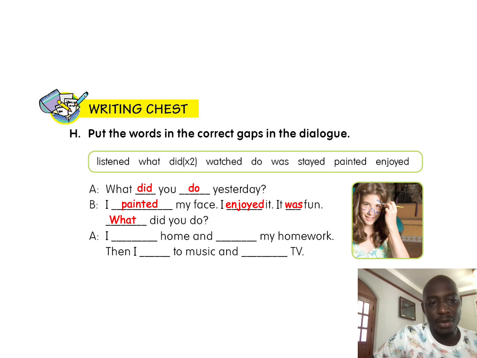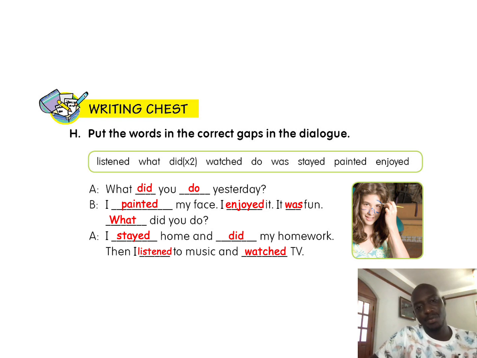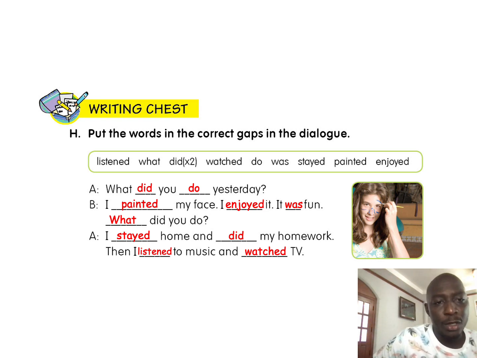Then she also asked, what did you do? Okay? And A says, I stayed home and I did my homework. Then I listened to music and watched TV. Okay? So if you look at the conversation, we use did twice. What did you do yesterday?